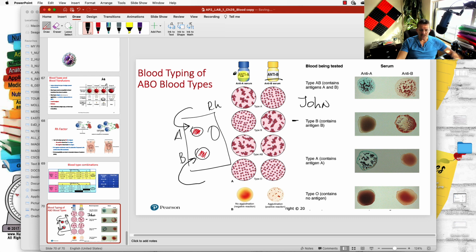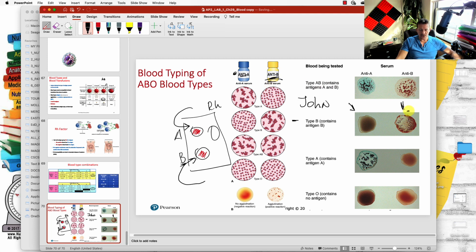So this anti-serum A, if you put it in A and it's A, it would clump. Here, when we used anti-A, it didn't clump. But when we used anti-B serum and put it here, it clumped. So antibody B attacks this blood.